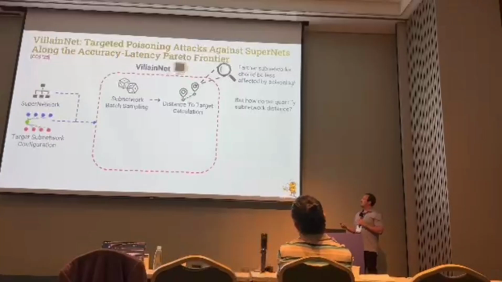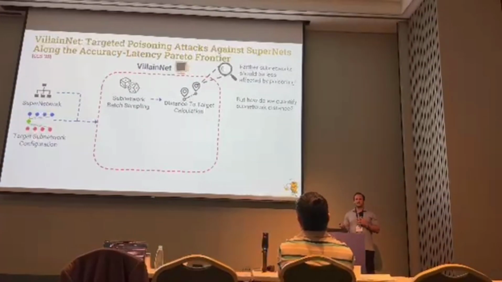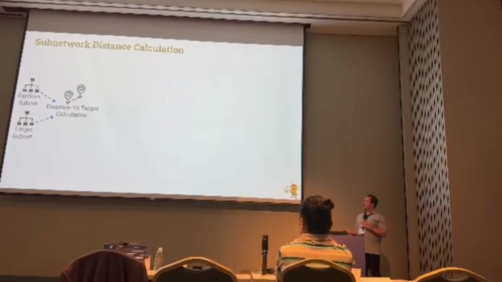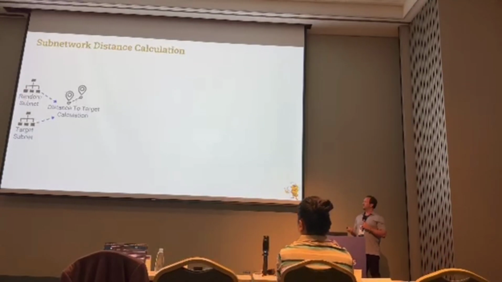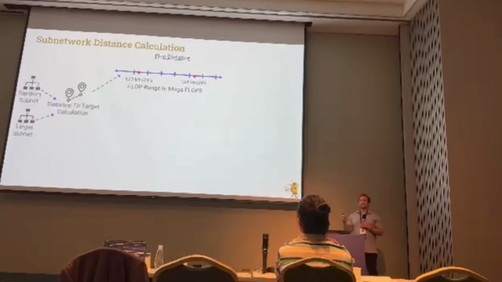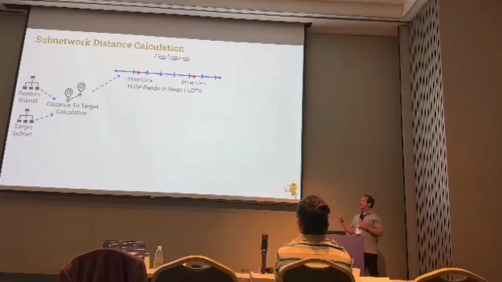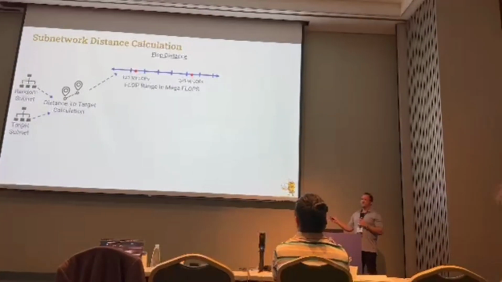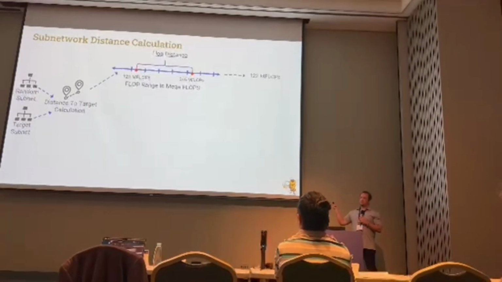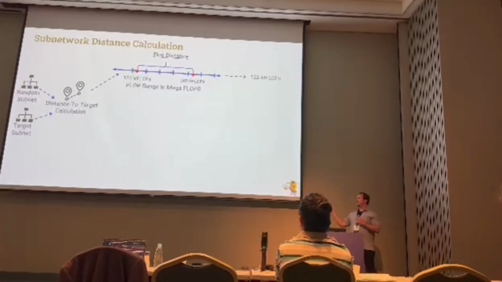Right? But how do we actually do this, calculate this distance between subnetworks? Well, intuitively, the supernetwork kind of gives us an easy way to do this in a few different ways. So the first way, we might want to take that flop range we saw before and just subtract the distance between the two subnetworks on the flop range. Right? So in this case, we would have 122 megaflops between the two subnetworks.